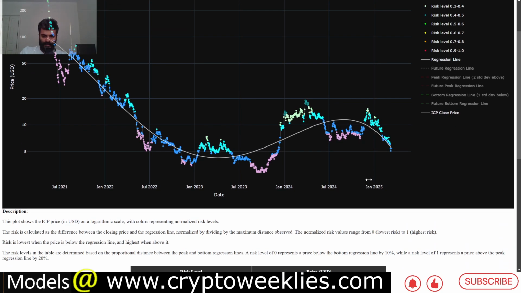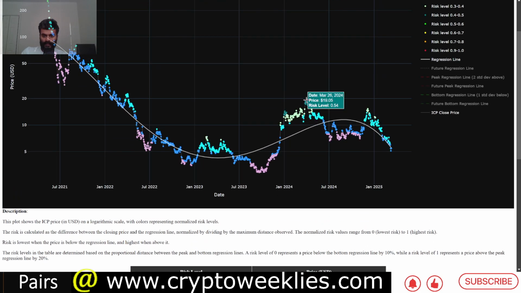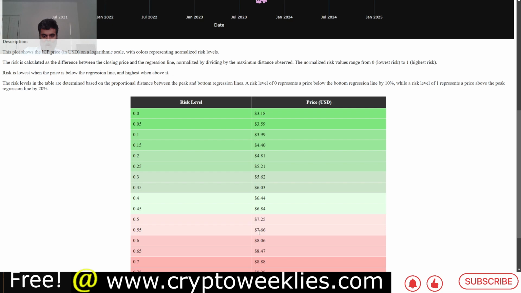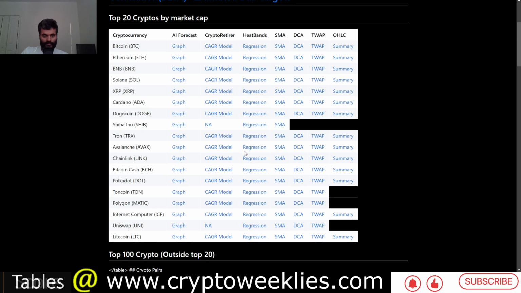If we look at some of these models and estimate what could happen right now, the risk level is at around 17%. Let's say risk levels were to go back to between 30 and 40%, the prices right now could be somewhere between the current price at around $5.60 and about $6.44. If we were to say that the risk levels could go between 50 and 60%, the prices could be at around $7.25 and about $8.06. So that's the way to identify the regression based valuation. Again, if we were to estimate the 2 standard deviation ceiling, that is coming in at around $9.43 applied to the regression based valuation for ICP.